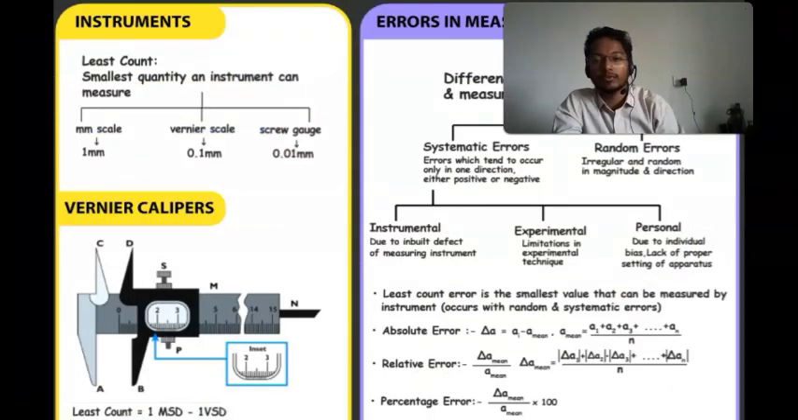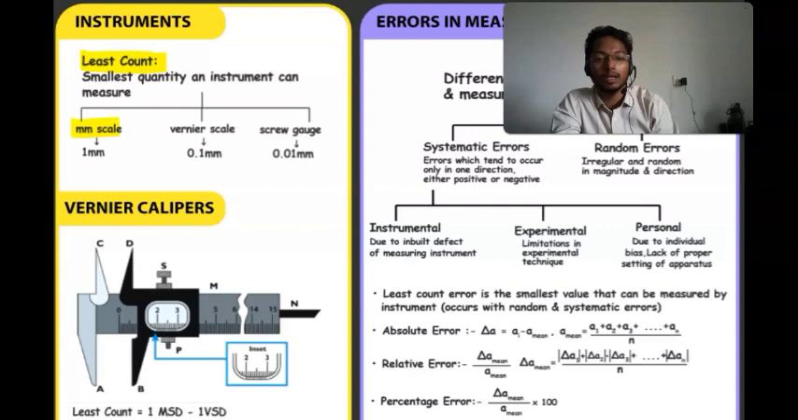Then instruments. We have 3 types of instruments. The smallest quantity an instrument can measure, that is, 2 types of instrument: vernier caliper and screw gauge. The smallest quantity an instrument can measure is the least quantity. Okay. Least count.